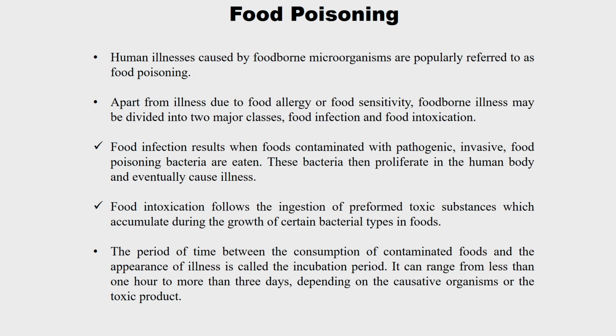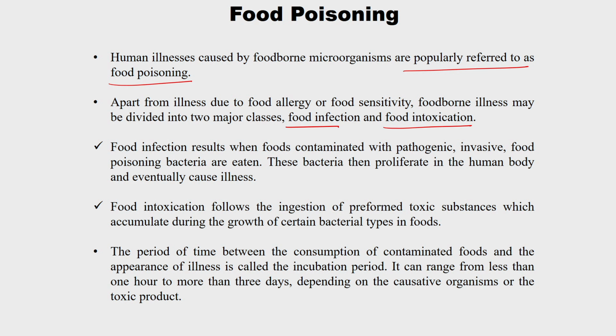The next one is food poisoning. Human illness caused by food-borne microorganisms is popularly referred to as food poisoning. This is apart from illness due to food allergy or food sensitivity, for example, if I am allergic to high fat food or high oily food. Apart from these, food poisoning may be divided into two major classes. One is food infection, another one is food intoxication.